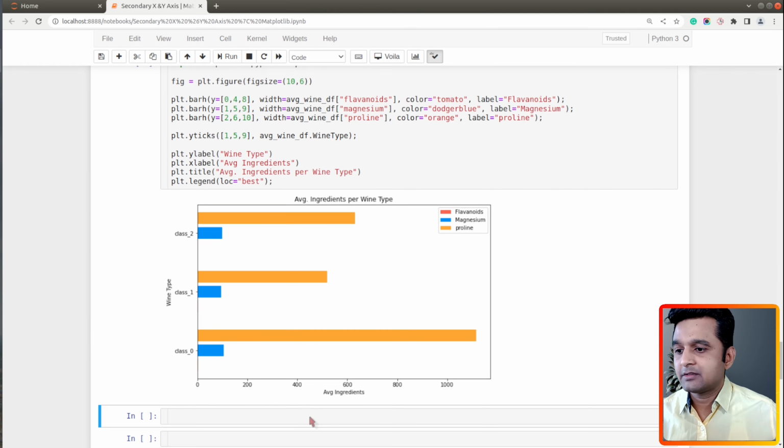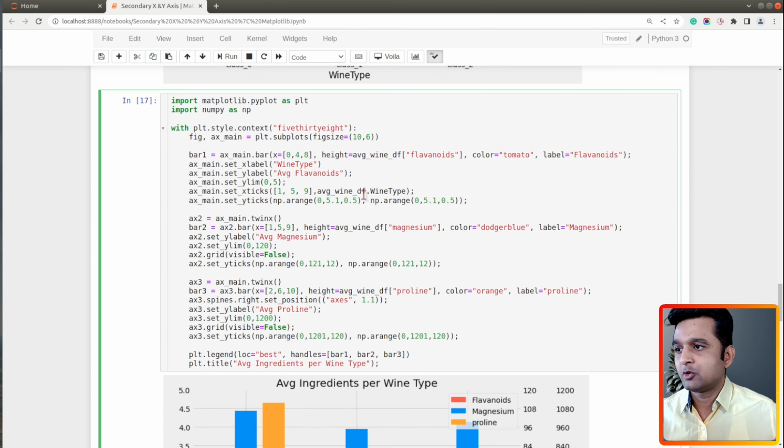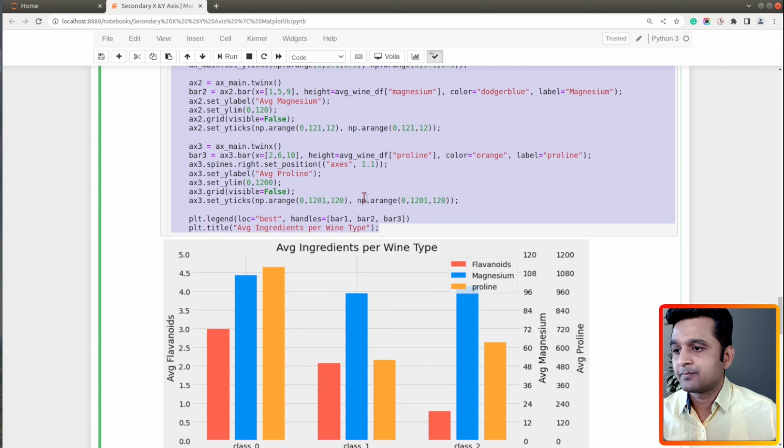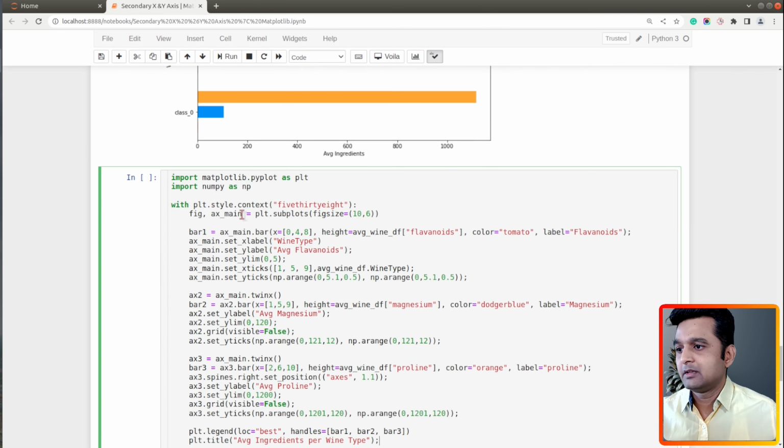Now in this case, we have the average ingredient over here on the x-axis. So we will need to introduce our secondary x-axis over here on the top side, and the third x-axis also on the top. So let's reuse the code which we used for our previous example. Now I will modify this code and create a chart which introduces a secondary x-axis. So let me copy this one. First of all, again we will create the figure and main object.